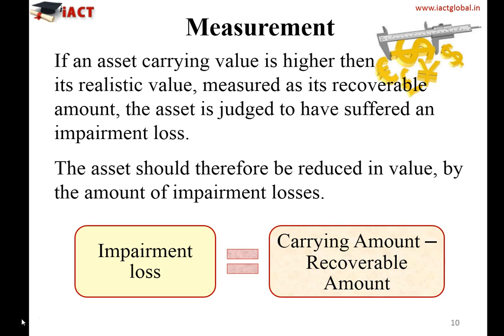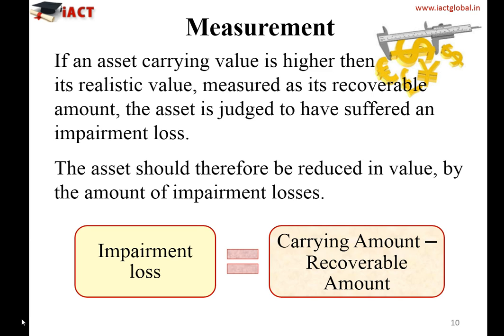Now moving to the measurement. If an asset's carrying value is higher than its realistic value, measured at its recoverable amount, the asset is judged to have suffered an impairment loss. So it means that we need to measure the recoverable amount if we have evaluated that the asset has suffered impairment loss. The asset should therefore be reduced in value by the amount of impairment loss. So we need to know what impairment loss is and how we measure it. Impairment loss is equal to the carrying value minus recoverable value.